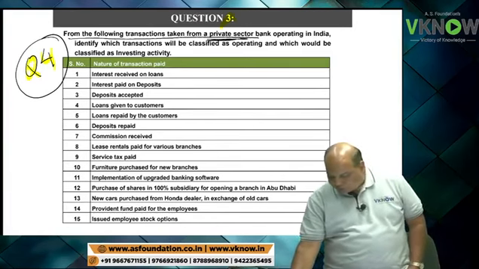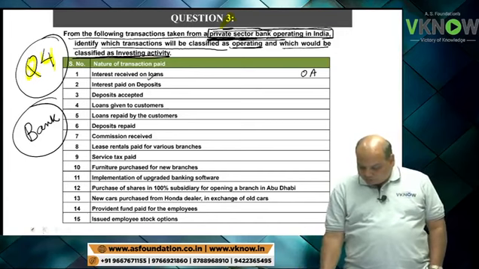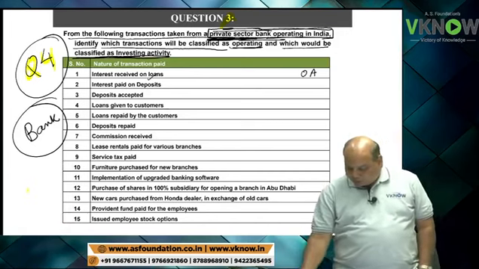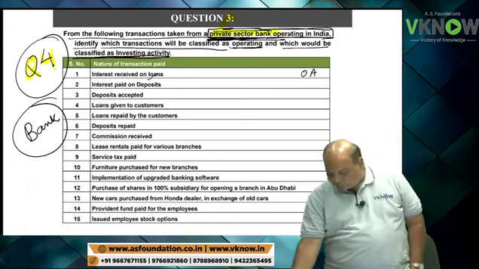Okay, so I will give you one hint and then you will try for 5-10 seconds. Interest received on loan for a bank will be operating activity. If it was another type of entity, then it will be investing activity.